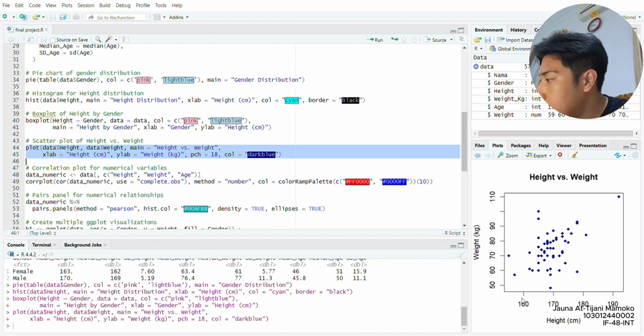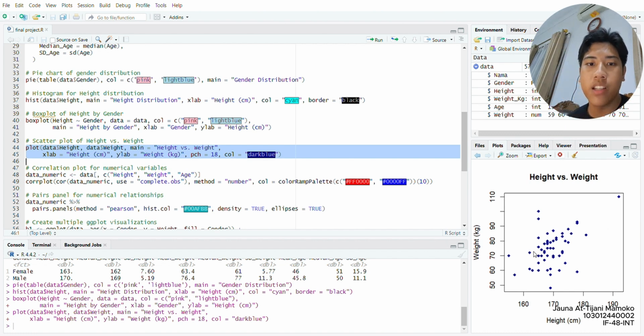So when the height is getting more and more, the weight too. Actually there is a line right here, I think we can visualize it in our imagination. So we can infer there's a positive correlation from this, and from the scatter plot it's pretty clear that most of the taller people weigh more.